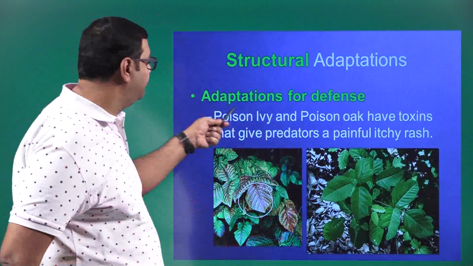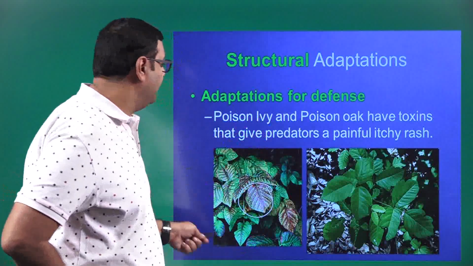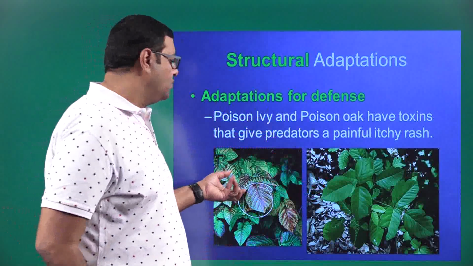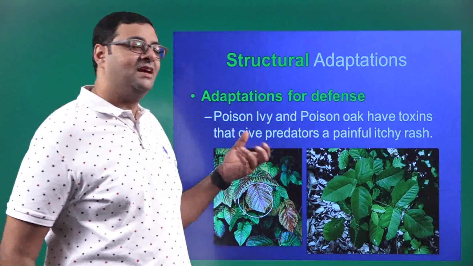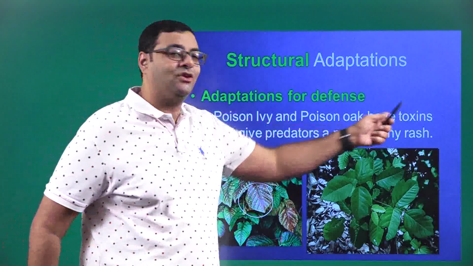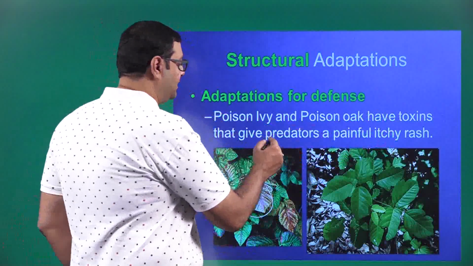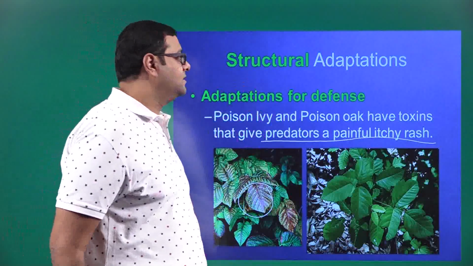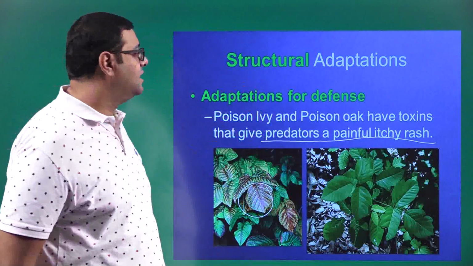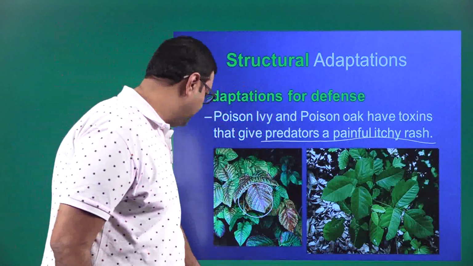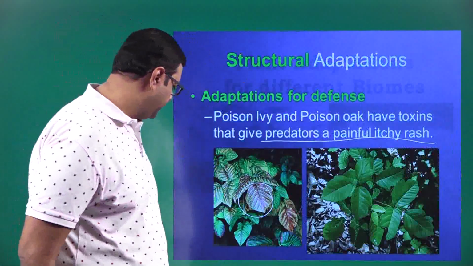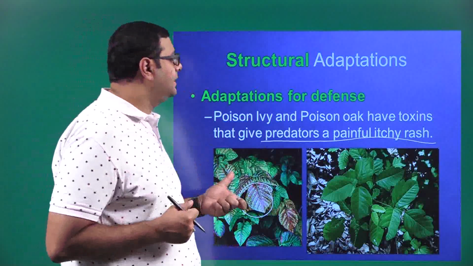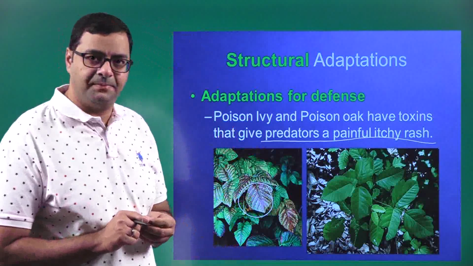It is actually a defense mechanism of this particular ivy plant, or the oak plant. If any organism comes to it and tries to eat the leaf, then because of the toxins on the leaf, the predators will get a painful itchy rash. That's what I had received. So that is defense. One is thorns and the other one is releasing toxins. Behavioral adaptations you don't see much in defense.